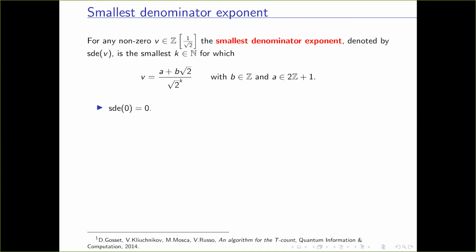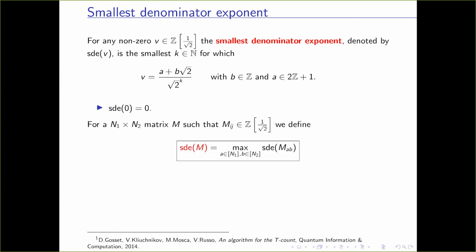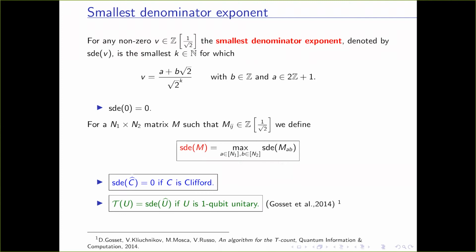The SDE of 0 is 0. And for a matrix, the SDE is the maximum SDE of any of its entries. For a Clifford operator, the SDE is 0. For single-qubit unitaries, it has been proved by Gosset, Kliuchnikov, Mosca, and Russo that the T count of the unitary is exactly equal to the SDE of its channel representation.